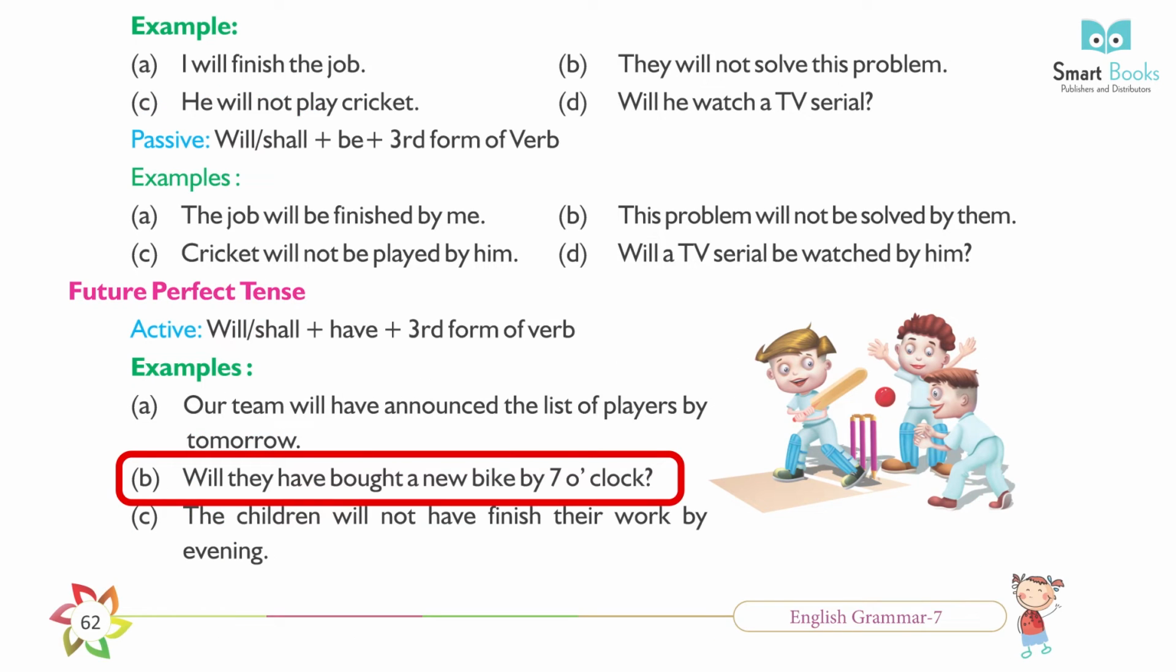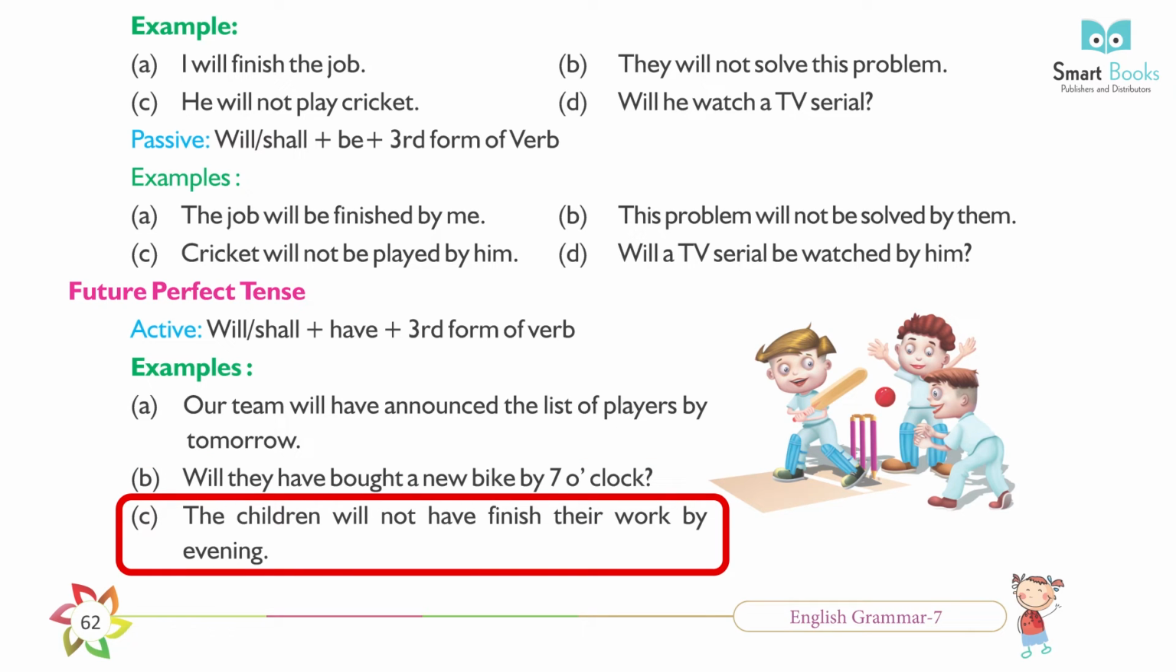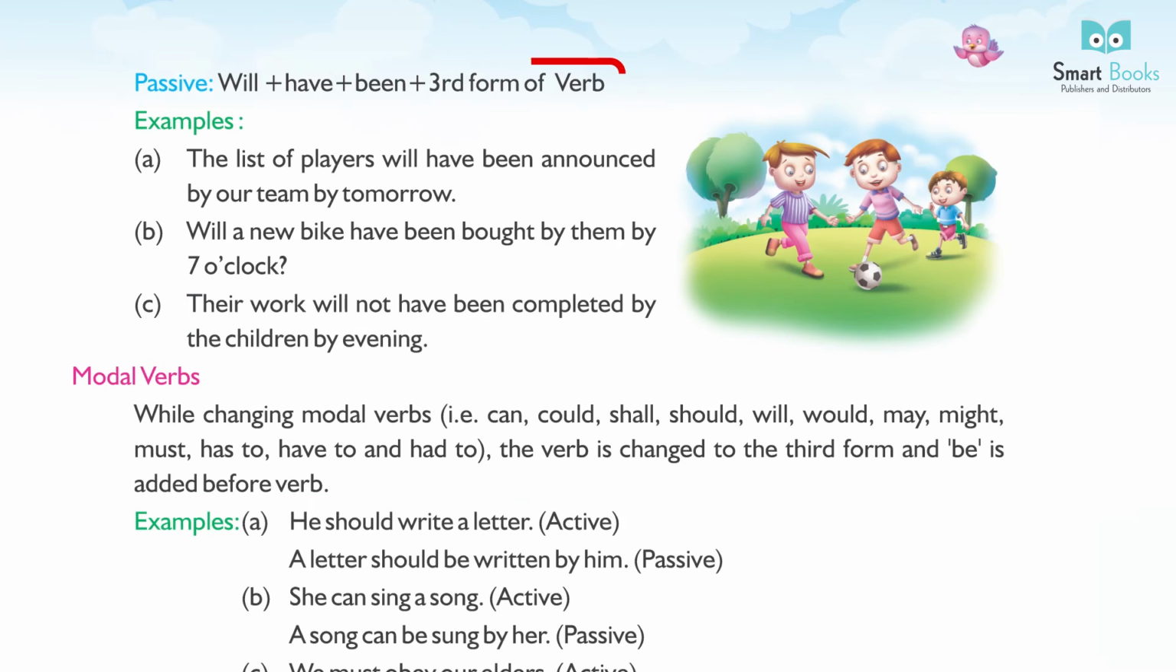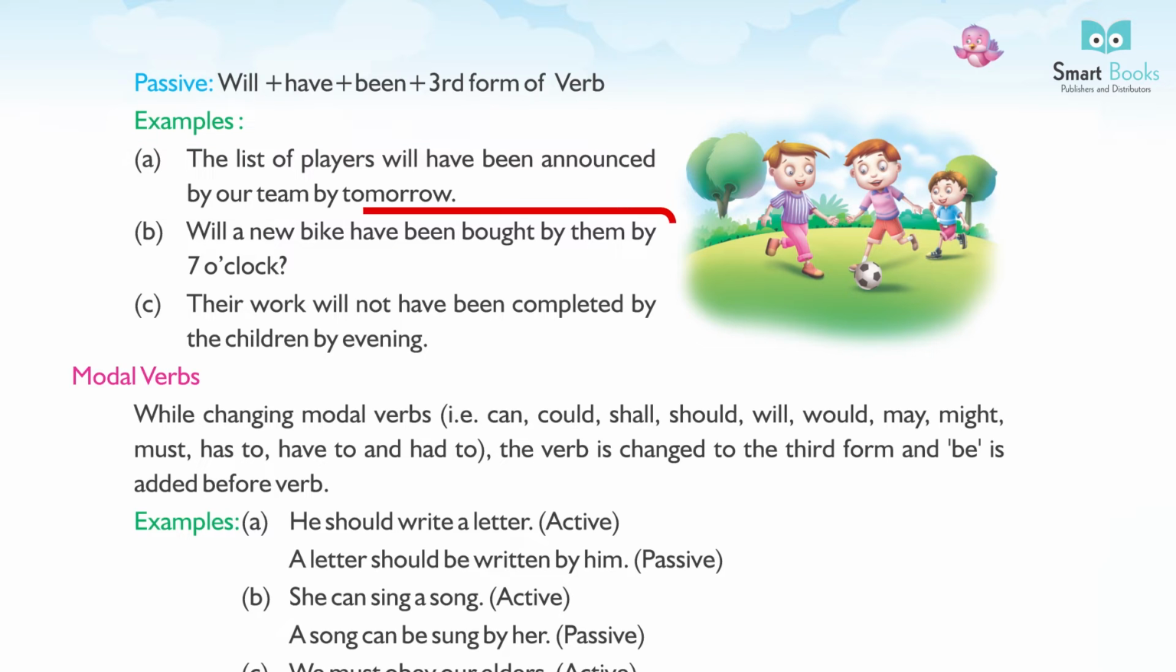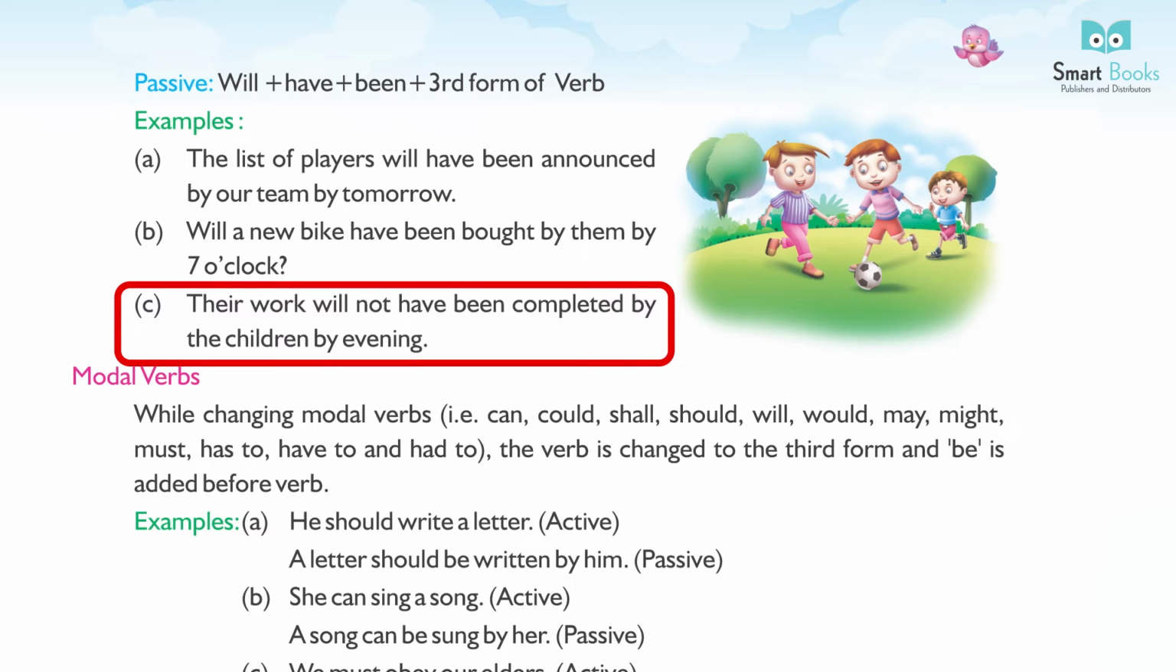Will they have bought a bike by 7 o'clock? C. The children will not have finished their work by evening. Passive: will plus have plus been plus third form of verb. Examples: A. The list of players will have been announced by our team tomorrow. B. Will a new bike have been bought by them by 7 o'clock? C. Their work will not have been completed by the children by evening.